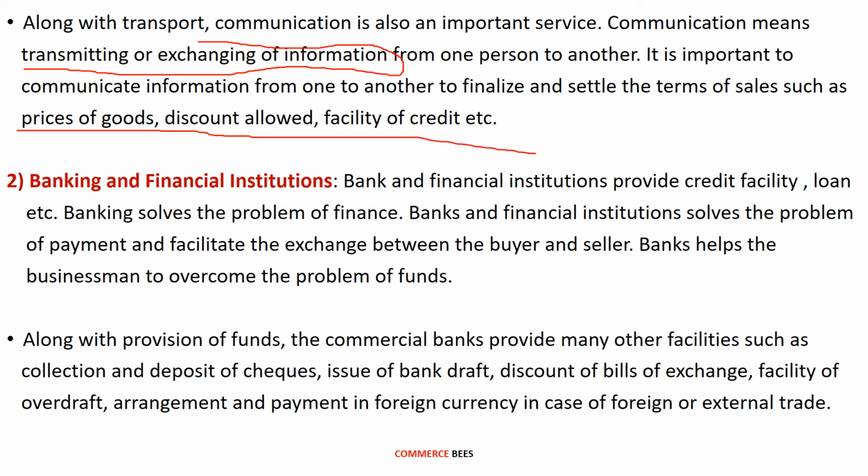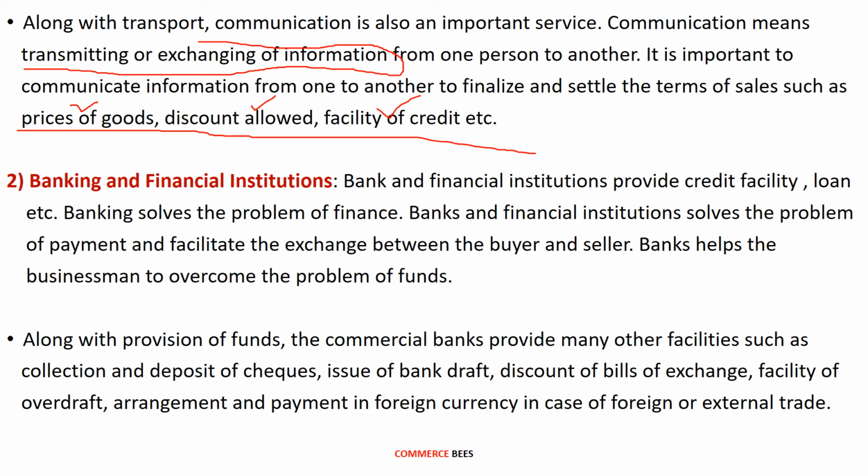So before finalizing the terms of sale or settling the terms of trade, it is very important that the two parties, that is the buyer and the seller of the goods, come to common terms on the prices of goods, discount allowed, facility of credit, etc.